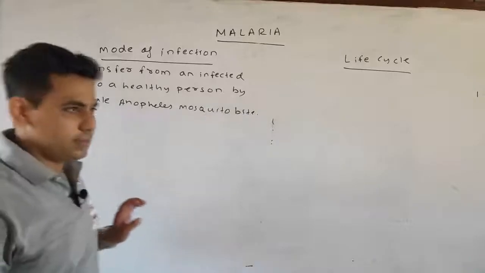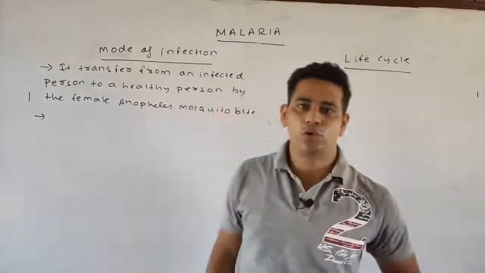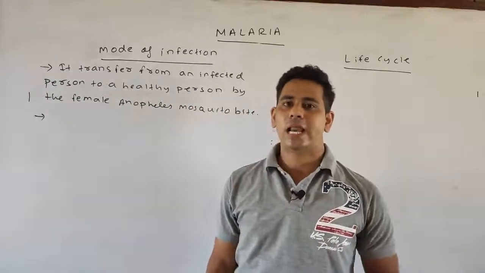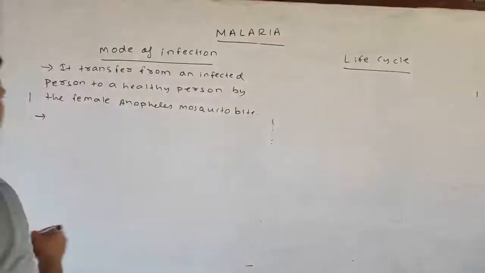The most infective stage is known as the sporozoites, which is present in the saliva of the female Anopheles mosquito.